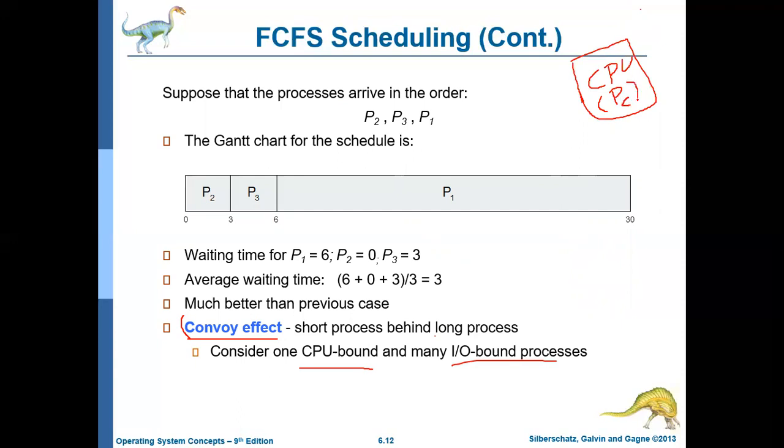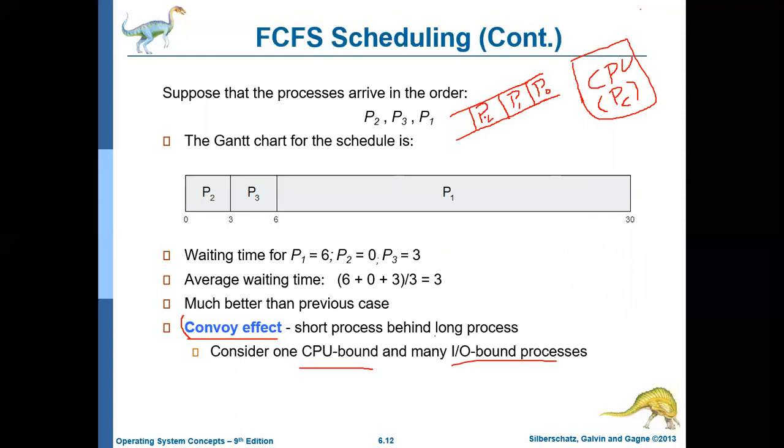That is, the CPU bound process will keep using the CPU for most of the time, and the IO bound processes will spend most of the time waiting in the ready queue to get CPU access. The IO bound processes like P0, P1, P2, P3 will spend most of their time in the ready queue to get the CPU access.